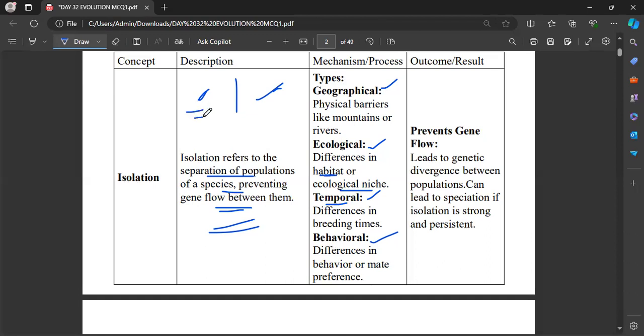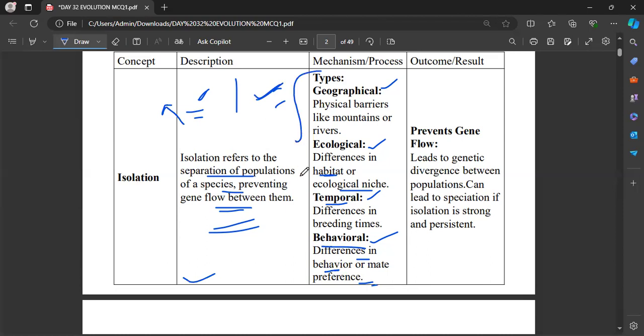Okay, if this particular species has a breeding time in winter, and this one prefers to breed in summertime, so this will be temporal isolation, and this results in the separation of species. Okay, now behavioral isolation. There will be differences in behavior or mate preference. Okay, in choosing the mate with which they are going to mate, their choosing behavior will be different from one species to another species. So this is what isolation is.